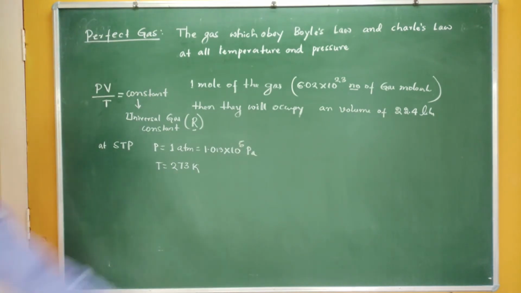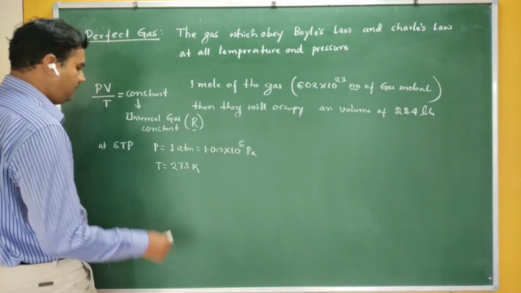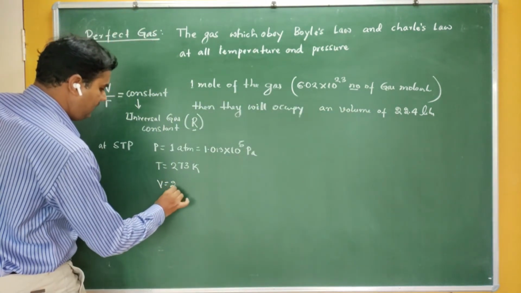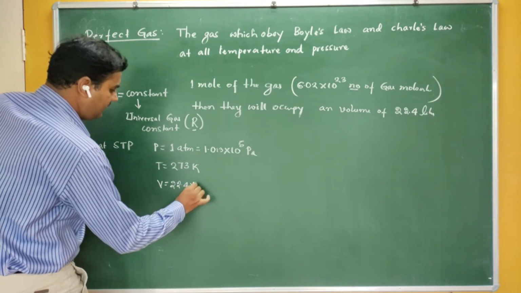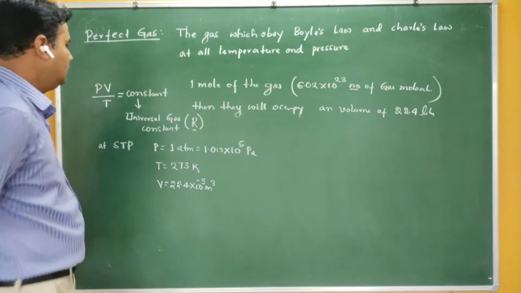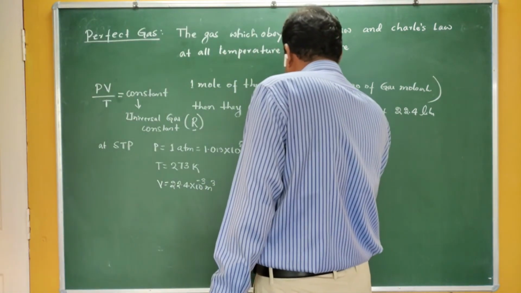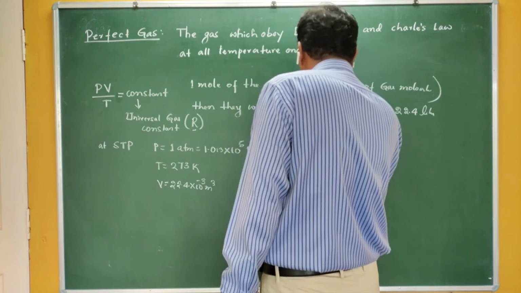If I take 1 mole of the gas, then its volume is 22.4 liters. That means it is 22.4 into 10 raised to minus 3 meter cube. If I substitute all these quantities, R is equal to PV by T.